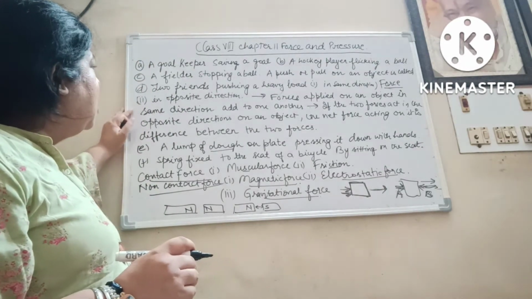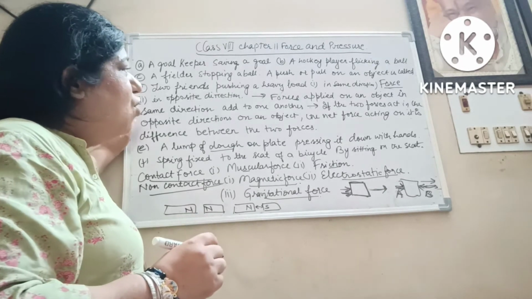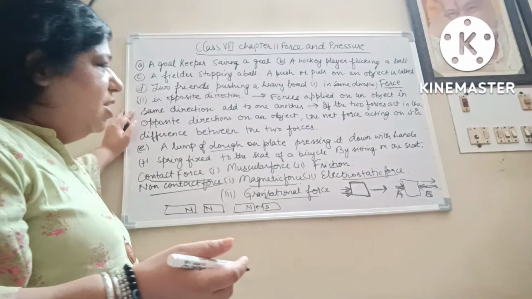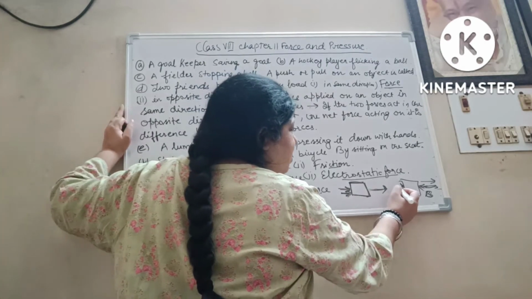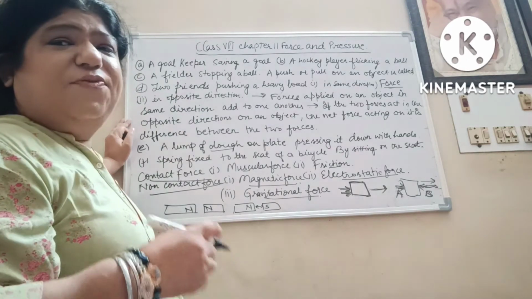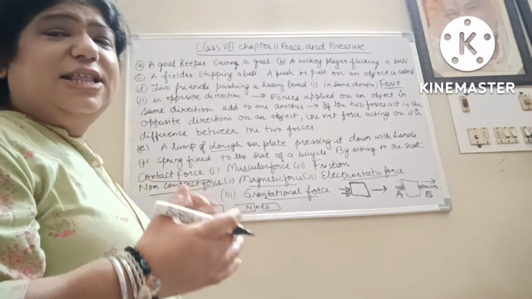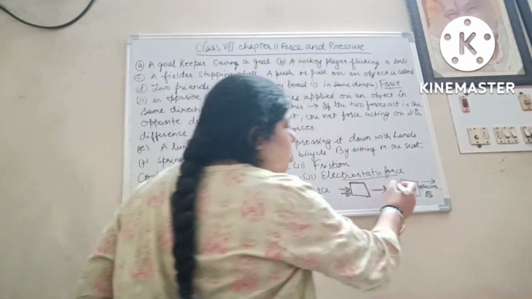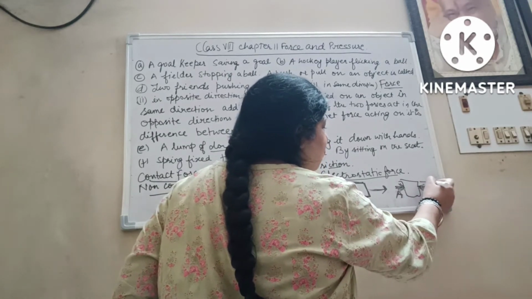Now what resultant do we get? Forces applied on an object in the same direction add to one another. If they are opposite in direction, then what will be the resultant? The net force: the direction जिसमें ज़्यादा होगा, that minus जिसमें कम होगा, उस direction में move कर जाएगा.